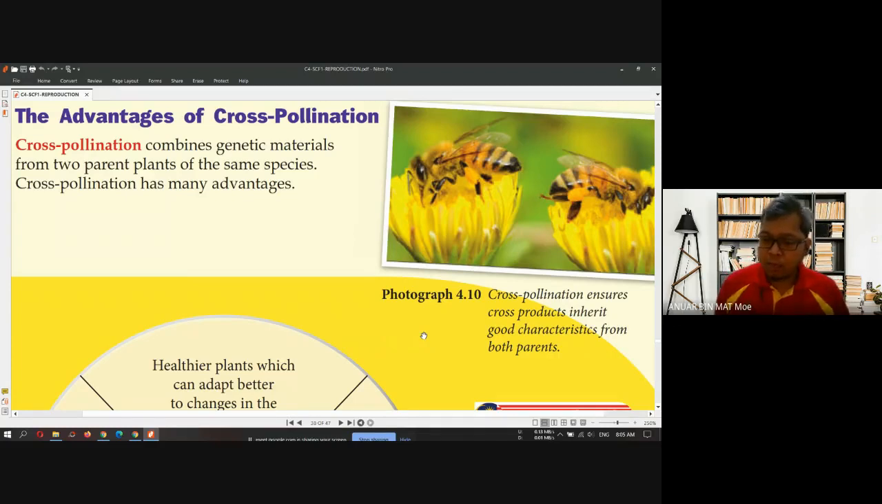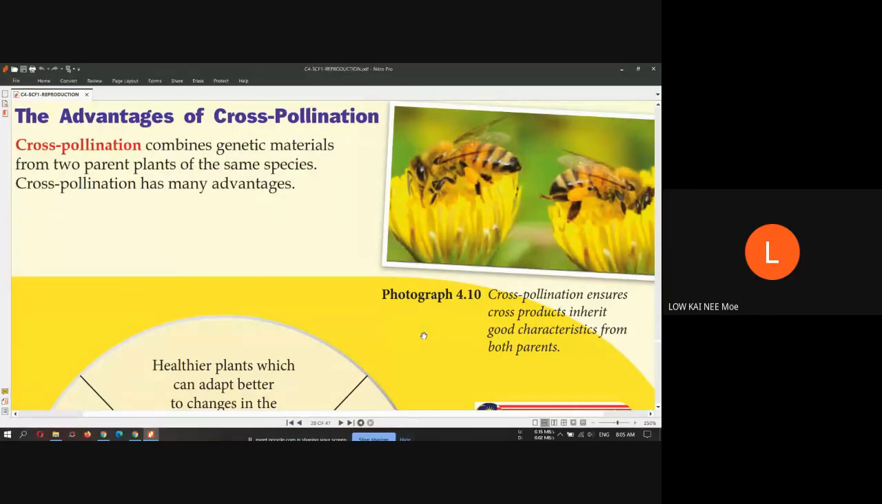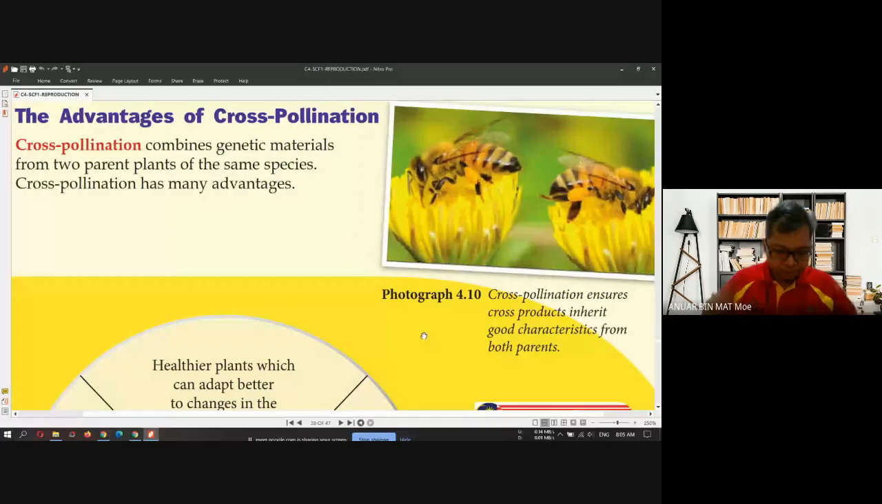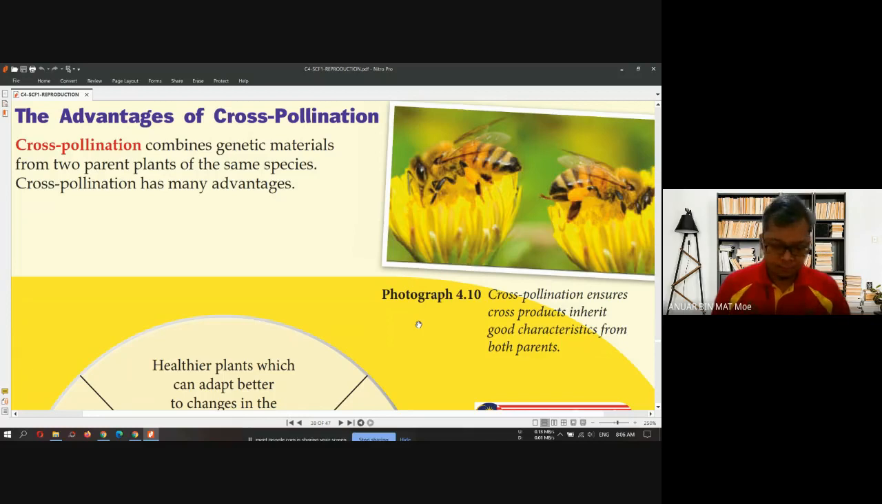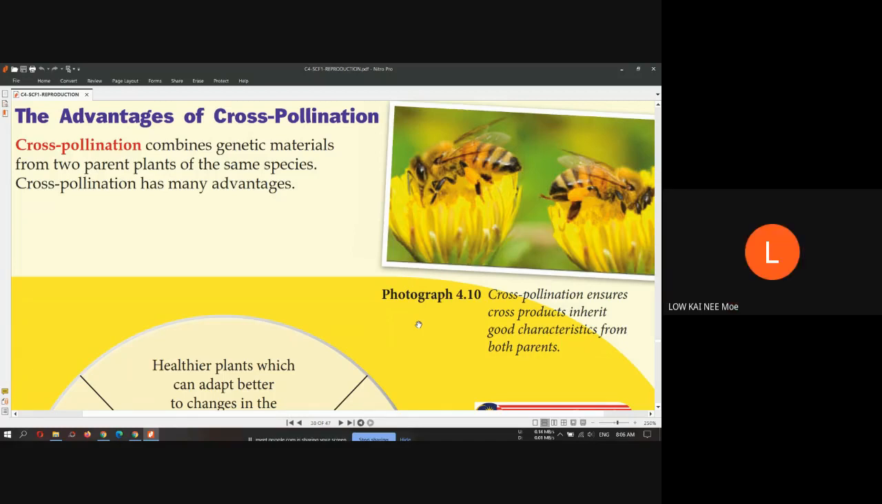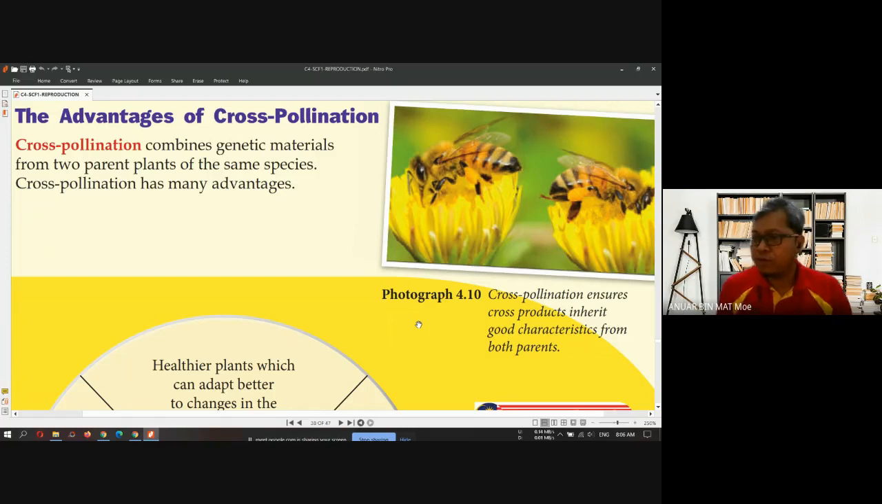Before that, how many type of pollination there are? Two. Okay, very good. There are two type of pollination. Number one is self-pollination. And number two, cross-pollination. Thank you very much, Lokaini. Okay, very good. So there is self-pollination and cross-pollination, right?